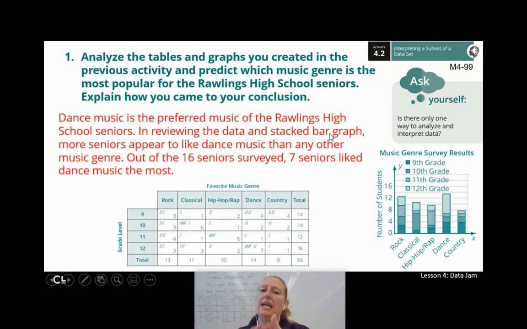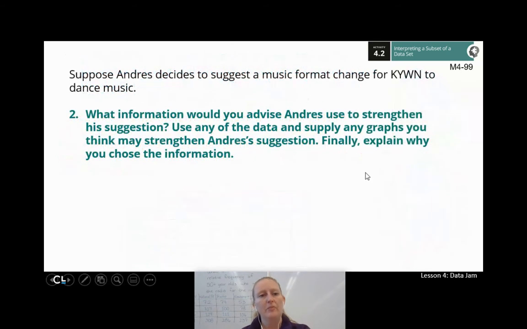So I'm going to say dance music is the preferred music of the Rawlins High School seniors. Whether I'm looking at the data in the table or the stacked bar graph, more seniors appear to like dance music than any other music genre. Like out of the 16 seniors surveyed, 7 seniors liked dance music the most.